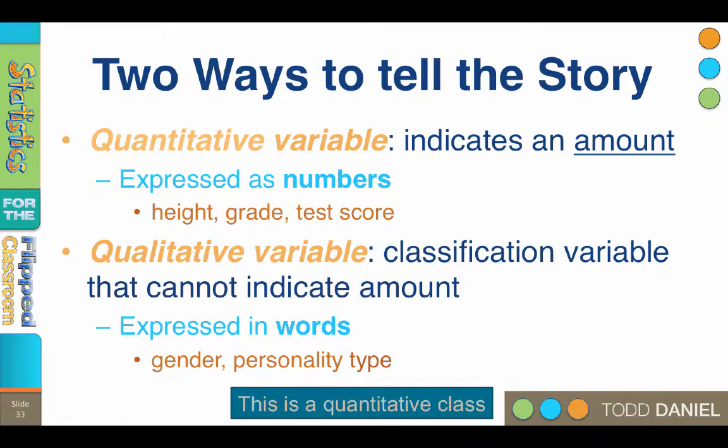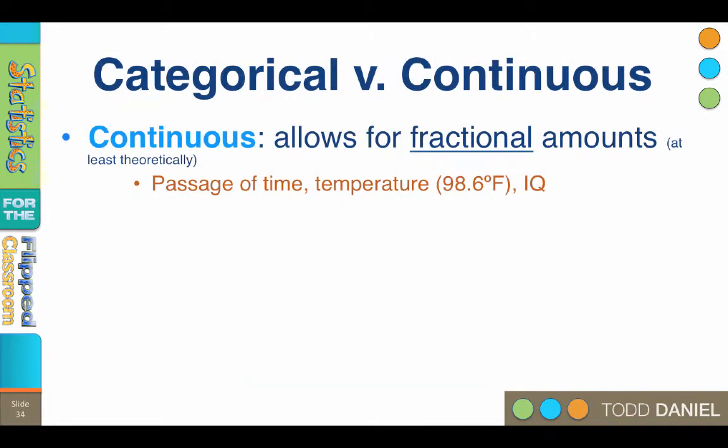Another way to describe variables is as categorical versus continuous variables. A continuous variable allows for fractional amounts, or at least theoretically. Continuous variables would be scale variables, interval or ratio level data, such as the passage of time, 6.4435 years, or temperature, 98.6 degrees Fahrenheit, or IQ, even though you can't get a 98.6 IQ, meaning that technically it is a discrete variable. Theoretically, IQ is still continuous.